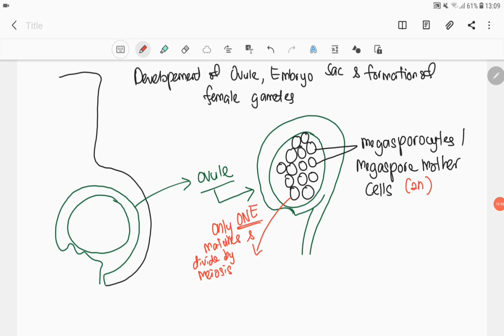Walaupun ada banyak megaspore mother cells, tetapi only one of these megaspore mother cells will matures and divide by meiosis. Hanya satu sahaja yang akan divide by meiosis. Kalau microspore mother cell tadi, semua boleh divide by meiosis. Tapi kalau megaspore mother cell, hanya satu sahaja yang akan eventually matures, jadi matang, dan akan divide by meiosis to produce 4 megaspores. So itu the obvious differences antara megaspore dan juga microspore formation.